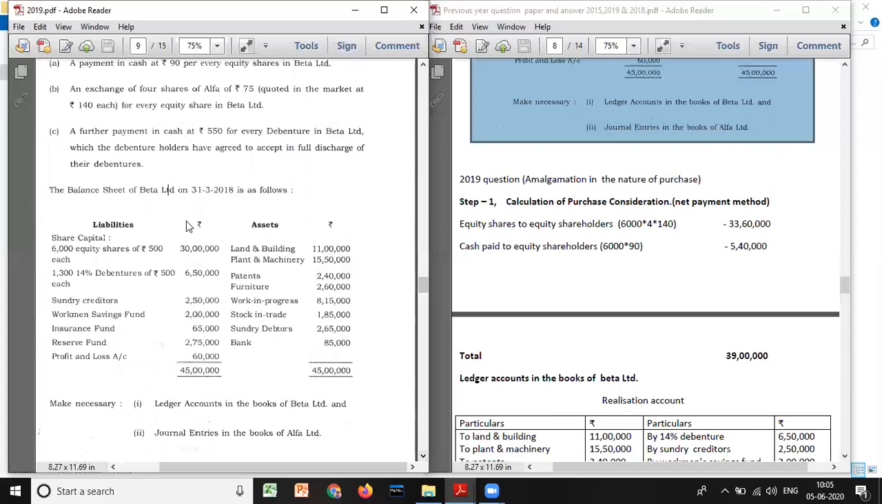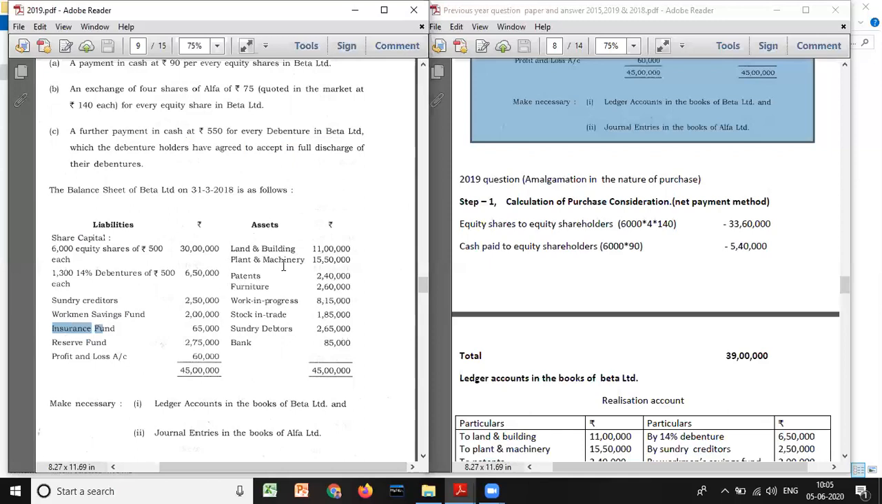So liabilities, please remember this is the Beta balance sheet. Okay, 6,000 equity shares we have, 6,000 into 500, 30 lakh. 1,300 debentures we have, and the value is how much? 500 rupees. 1,300 into 500 will be 6 lakh 50. So this is share capital, this is liability, and sundry creditors and workman savings account. See, it can be both. Workman savings fund will depend upon the question you have to take. Statutory reserve or reserve, insurance fund, general reserve, P&L account.